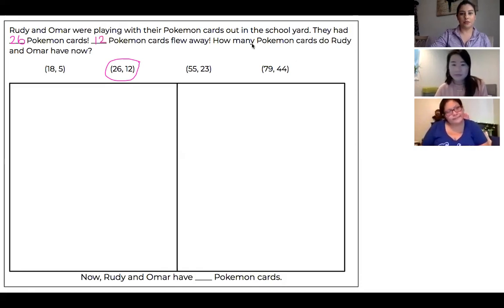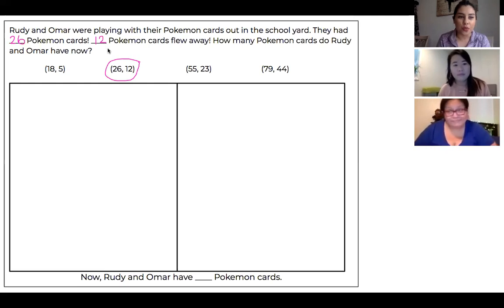All right. So now, Ms. Rosales, can you read the story for us with the numbers? Rudy and Omar were playing with their Pokemon cards out in the schoolyard. They had 26 Pokemon cards. 12 Pokemon cards flew away. How many Pokemon cards do Rudy and Omar have now?